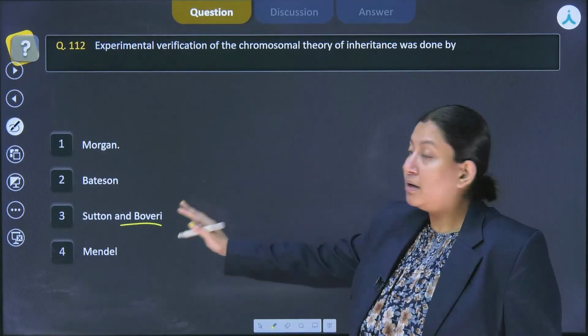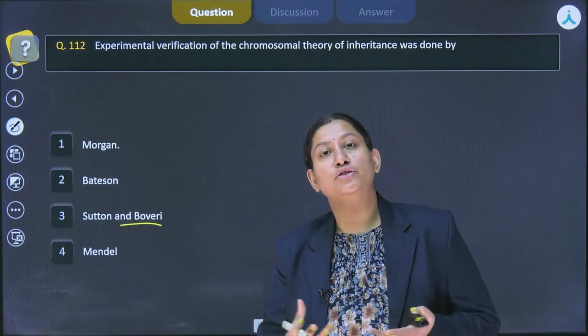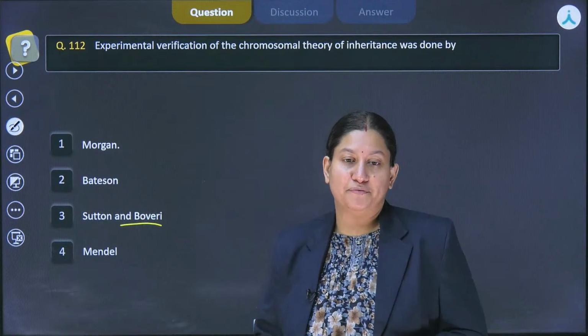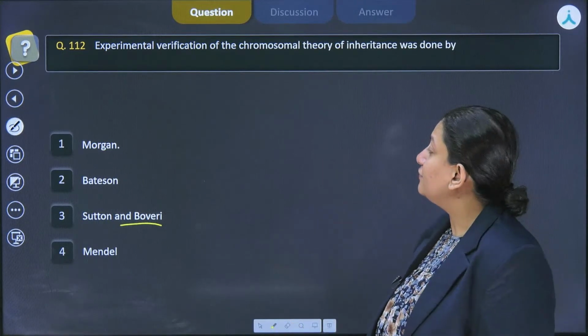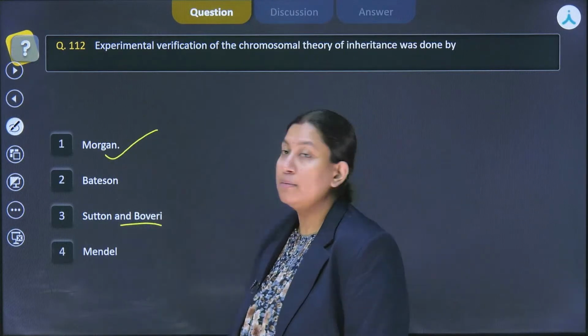But then the experimental verification was also required. Just the proposition is not going to be accepted by the scientific fraternity, and that is why the experimental verification was done by Morgan.